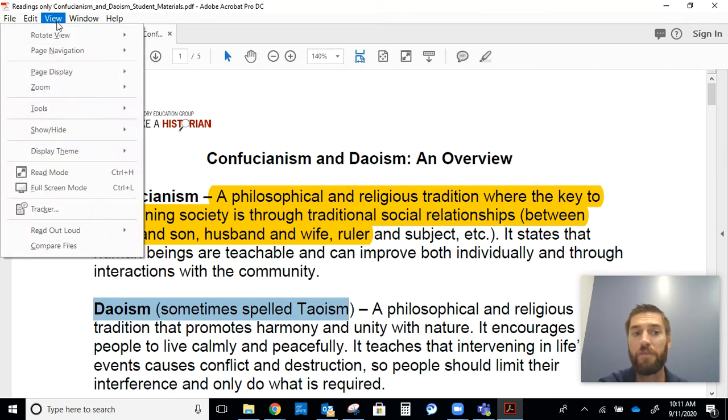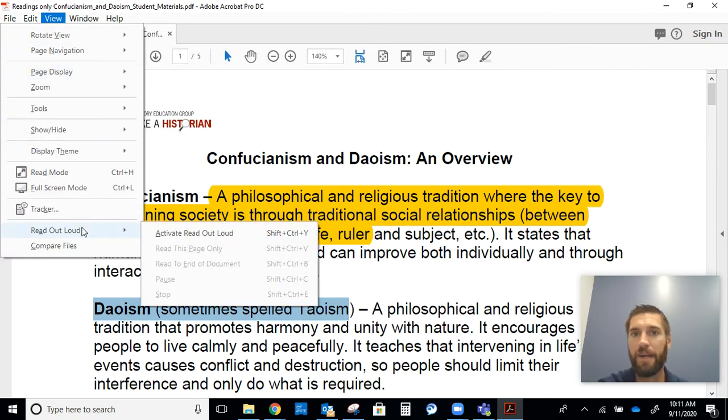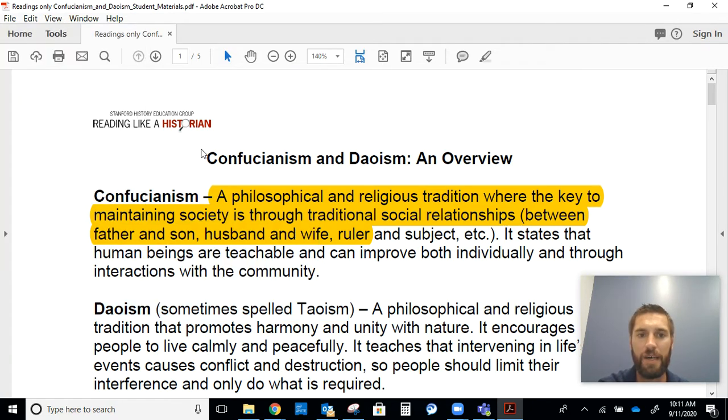And then finally, don't forget, if you're in Adobe, if you go to View and then Read Out Loud, you're able to do the text to speech by hitting this Activate Read Out Loud. So that's something I'd really encourage you to take advantage of. Sometimes when we're looking at primary sources, it can help to hear it. It certainly helps to take our time to annotate, to highlight.